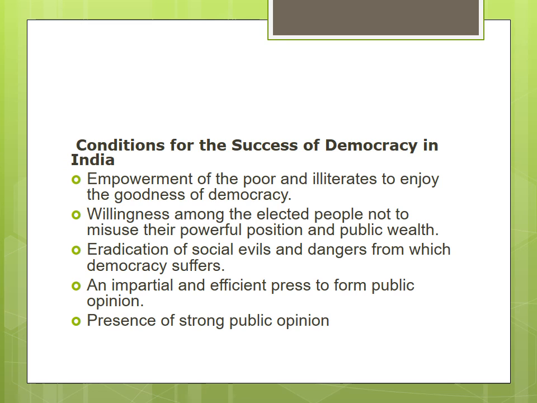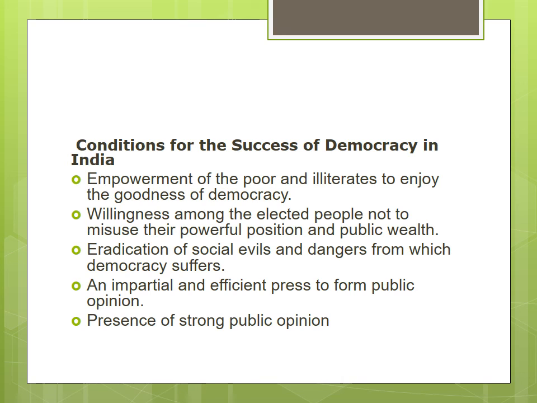They can express their views by voting, yes or no, and the people get importance from the government through the votes. And in the book, there are 4 more points. Page number 242, second column. Already we have seen presence of strong public opinion. The next point is feeling of tolerance and communal harmony among the people.